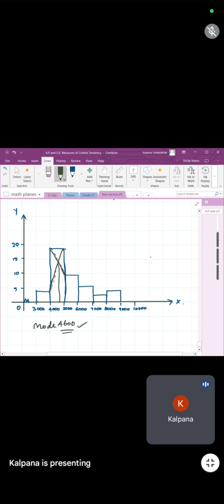See that you draw the line from corner to corner exactly, it should not touch anywhere else. Use your scale and join, no freehand drawing. From the point of intersection, you drop the line and you will get the mode.